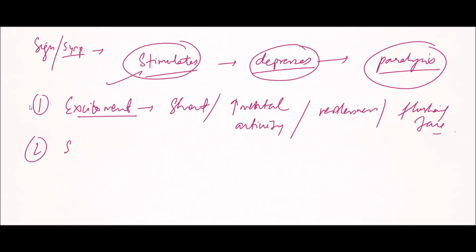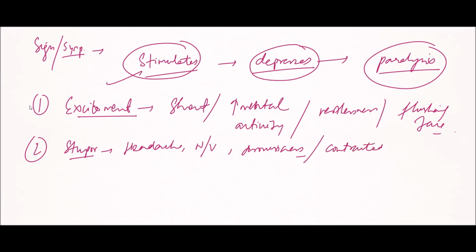Now the second stage is the stage of stupor, in which there are symptoms like headache, nausea, vomiting, drowsiness, and the pupils are contracted, and the face is now cyanosed. So these are a few findings in the stage of stupor.